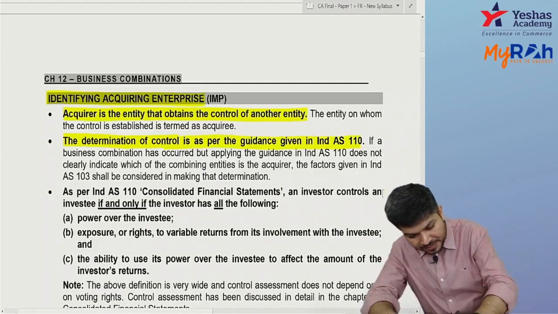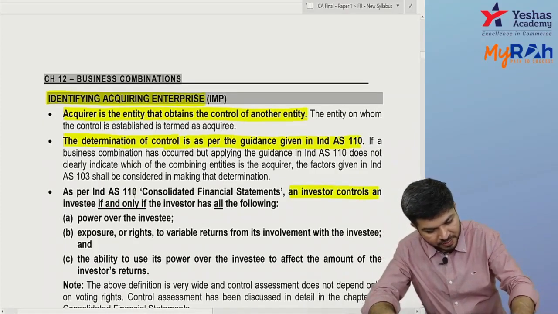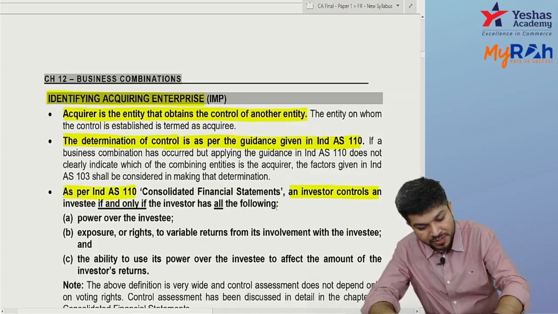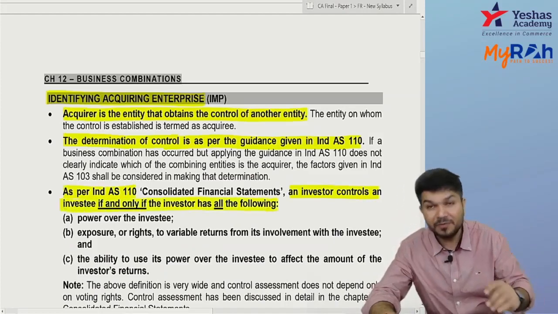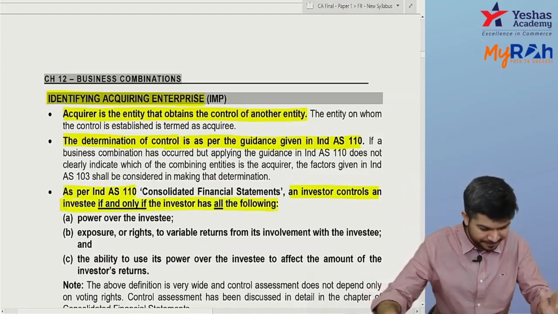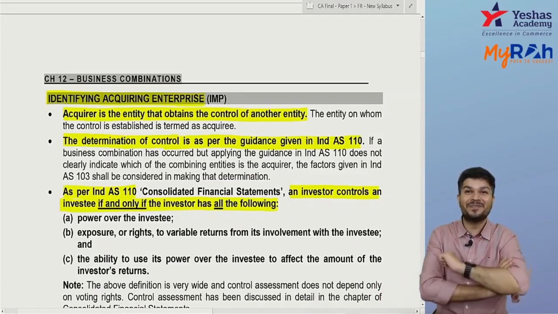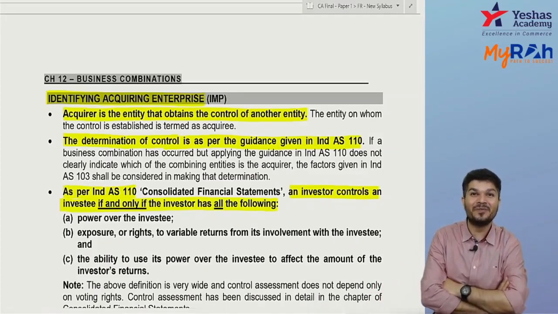As per Ind AS 110, the investor controls the investee if and only if all the following are present.